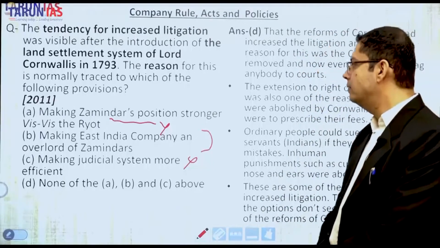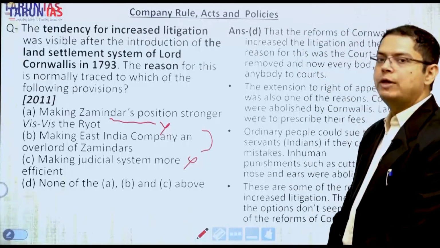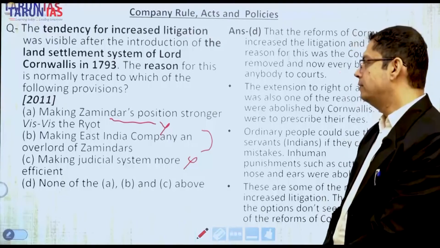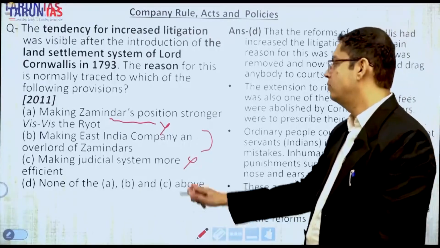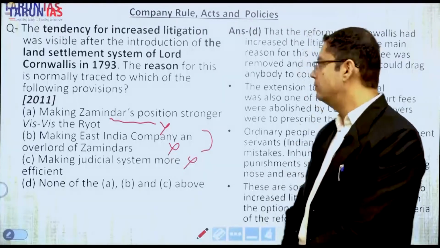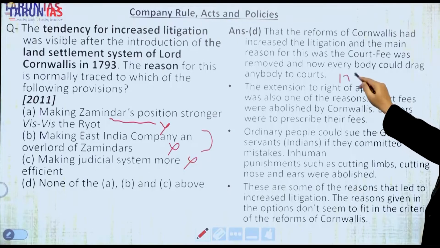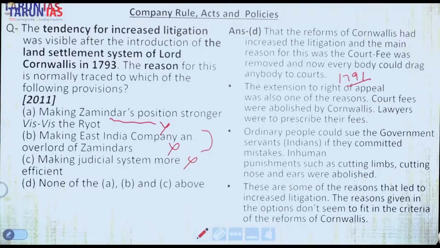But making the East India Company an overlord of existing Zamindars and also expanding their domain or areas of control is also wrong. The reason I will tell you now. The reforms of Cornwallis had increased the litigation, and the main reason was that the court fee was removed, and now everybody could drag anybody to court. This is talking about 1791. The settlement was not that successful, and there was dispute from both sides, the company side as well as the Zamindar side.